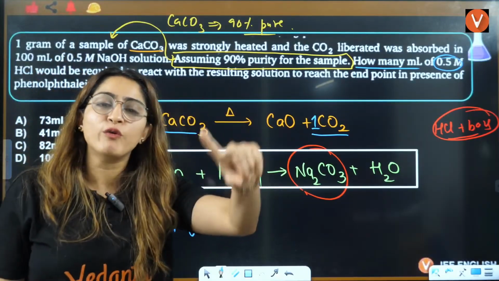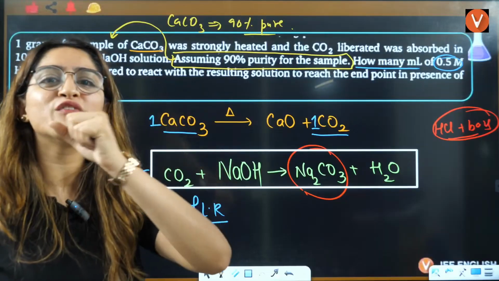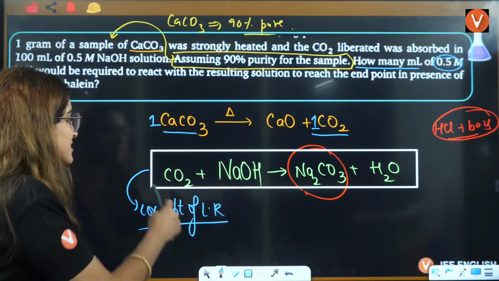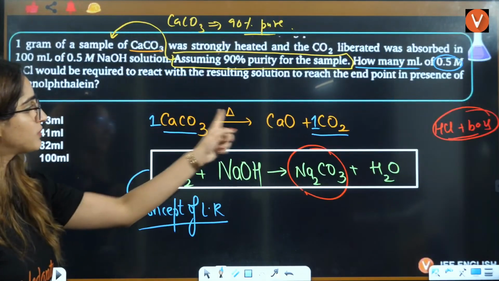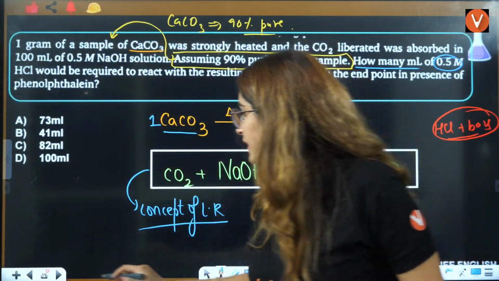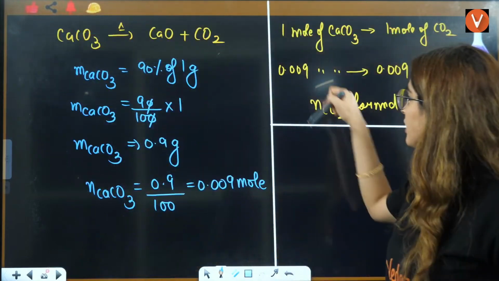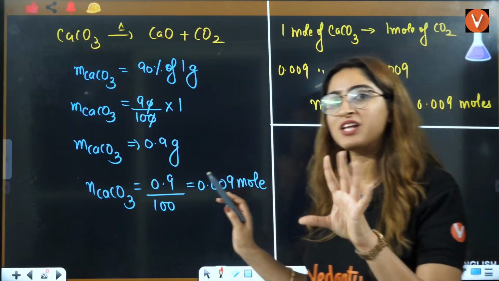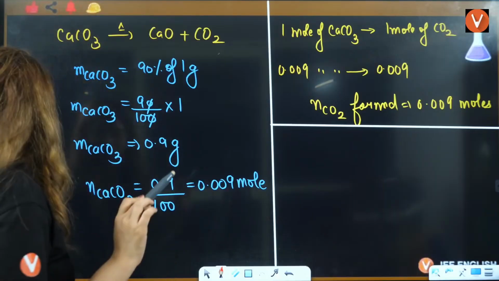Here, to calculate the number of moles of CO2, they have not given you mass or molarity or something, but instead we have calculated it from this reaction by applying stoichiometry, right? Now, if I am able to calculate the number of moles of NaOH, I will see which is the limiting reagent, right? Okay, let's see this.